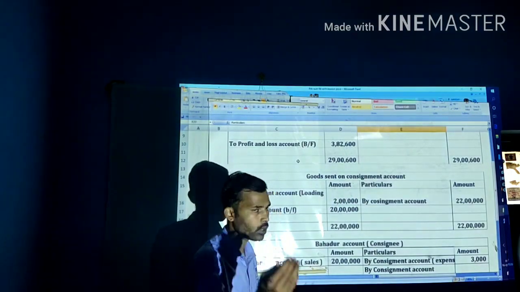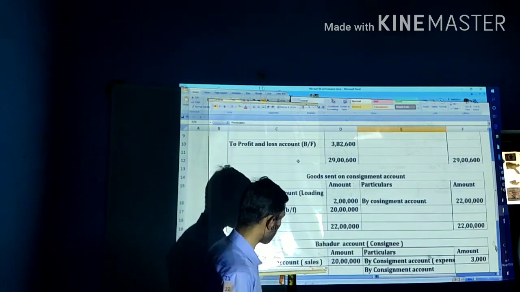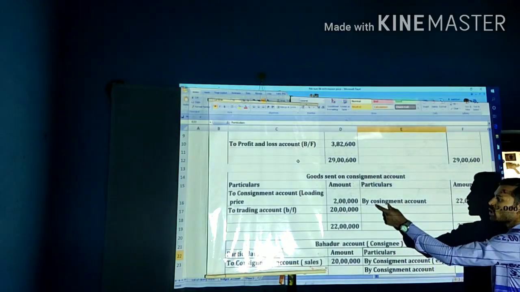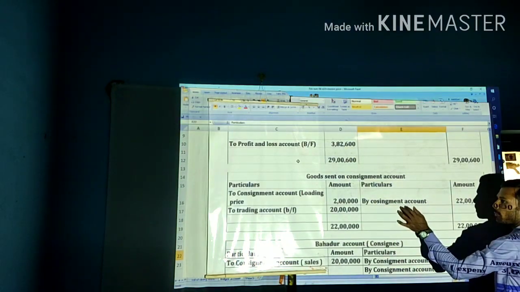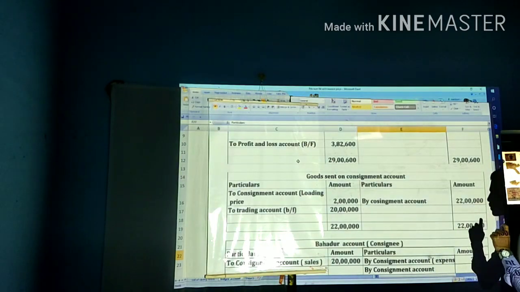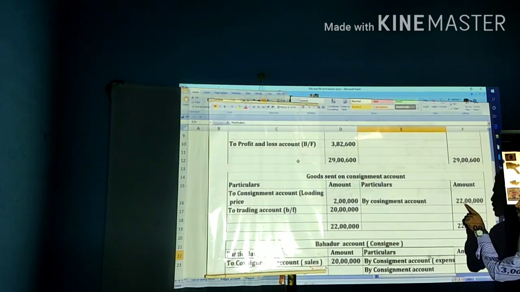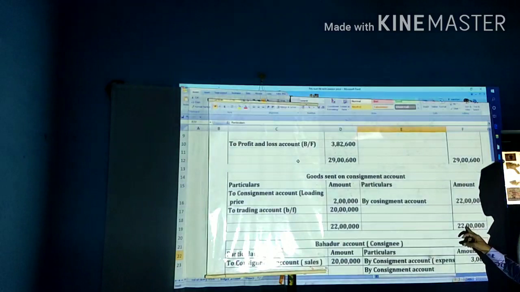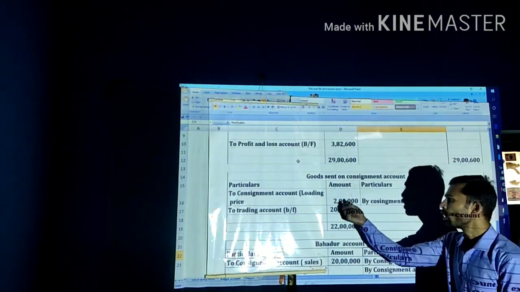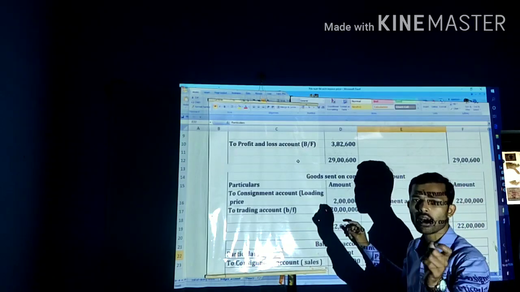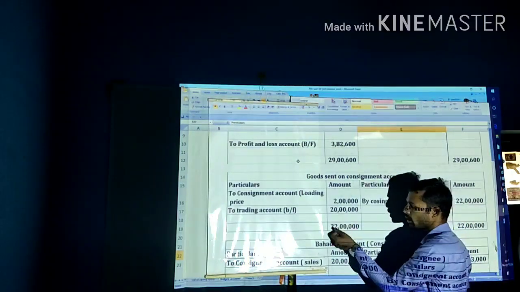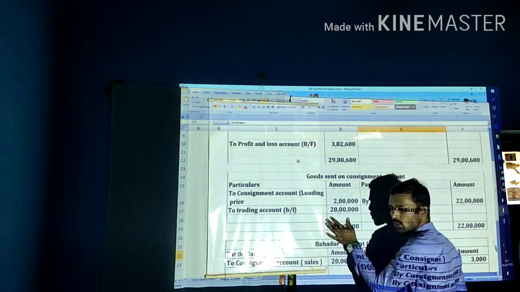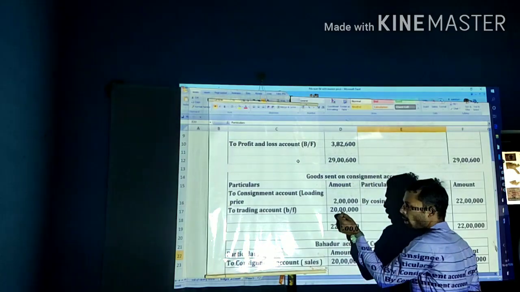Next one is the goods sent on consignment account. It is a real nature of account. Debit what comes in, credit what goes out. Here, goods are sent by the consignor, hence it is going out of the business. That's why it is credited by consignment account. How much? That is 22 lakh, at invoice price. Next, take that amount, 22 lakh, here. From 22 lakh, remove the loaded price, then you will know the cost value of the goods sent. That is 22 lakh minus loaded price to consignment account, 2 lakh. Finally it will be transferred to trading account, that is an amount of 20 lakh.